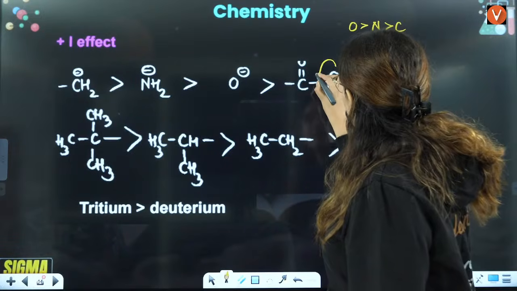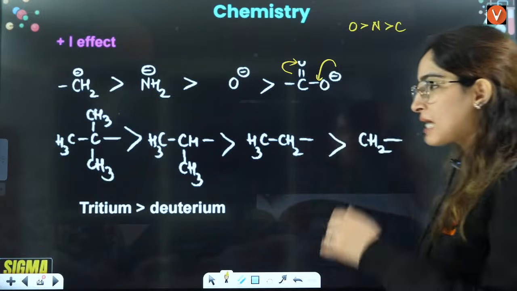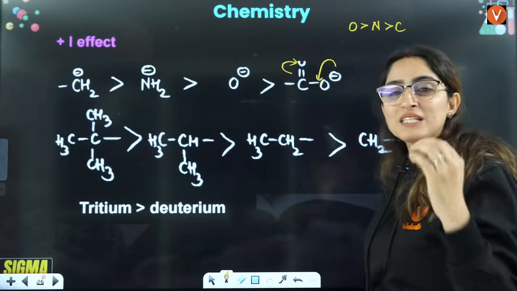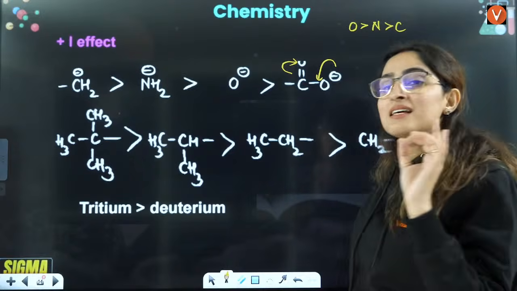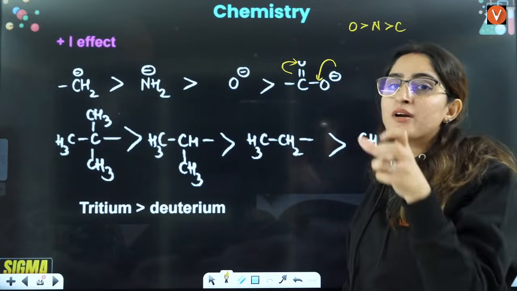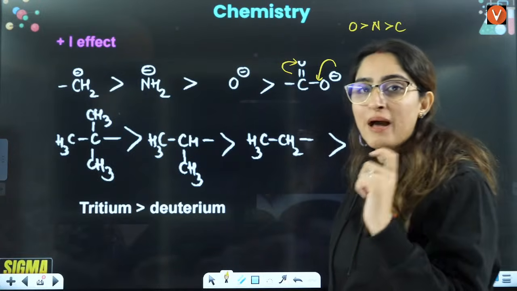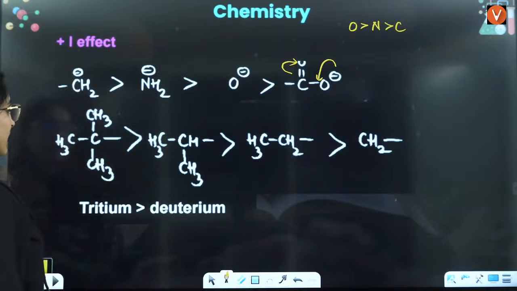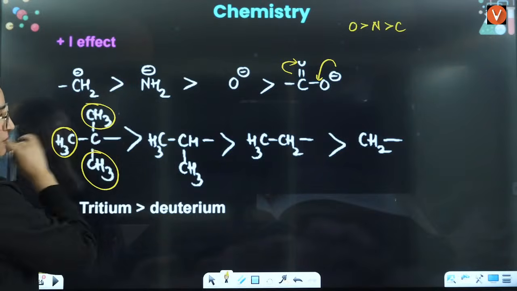But here you will see from resonance, I'll teach you this in resonance, how because of resonance the electron will get displaced. See how this is interrelated with each other, right? So that is the reason that here this negative charge is actually distributed among two oxygens. That is why it has less plus I effect. Donation is less. Then, the more the alkyl groups, the more is the plus I, right?